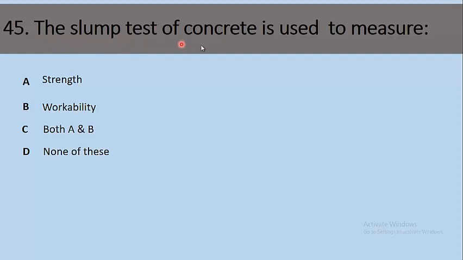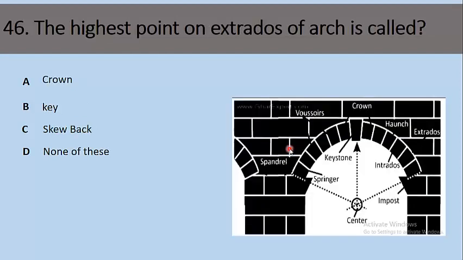45. The slump test of concrete is used to measure, option A, strength, B, workability, C, both A and B, and D, none of these. The right option is workability. The slump test is conducted to measure the workability of concrete.